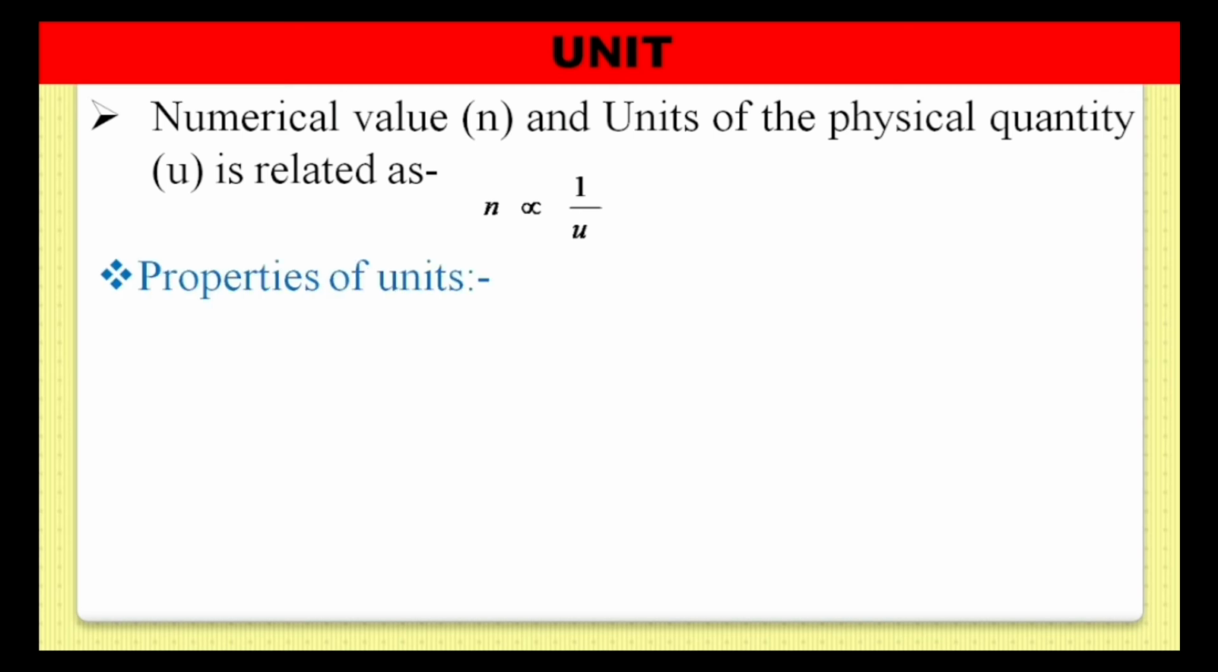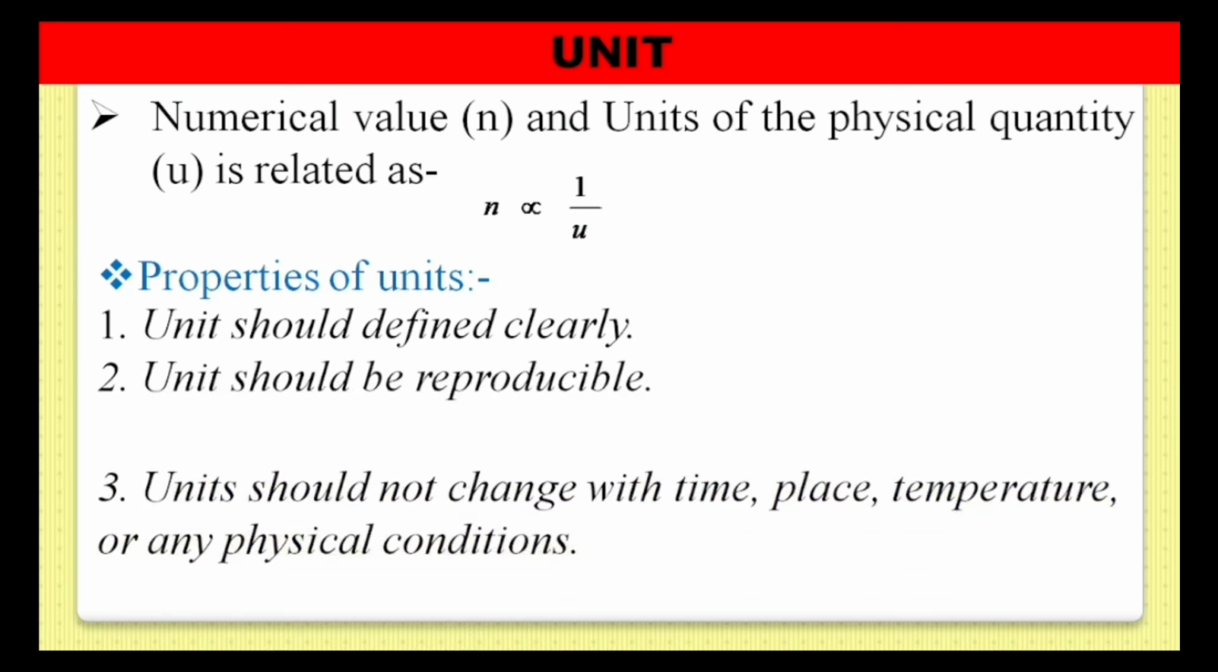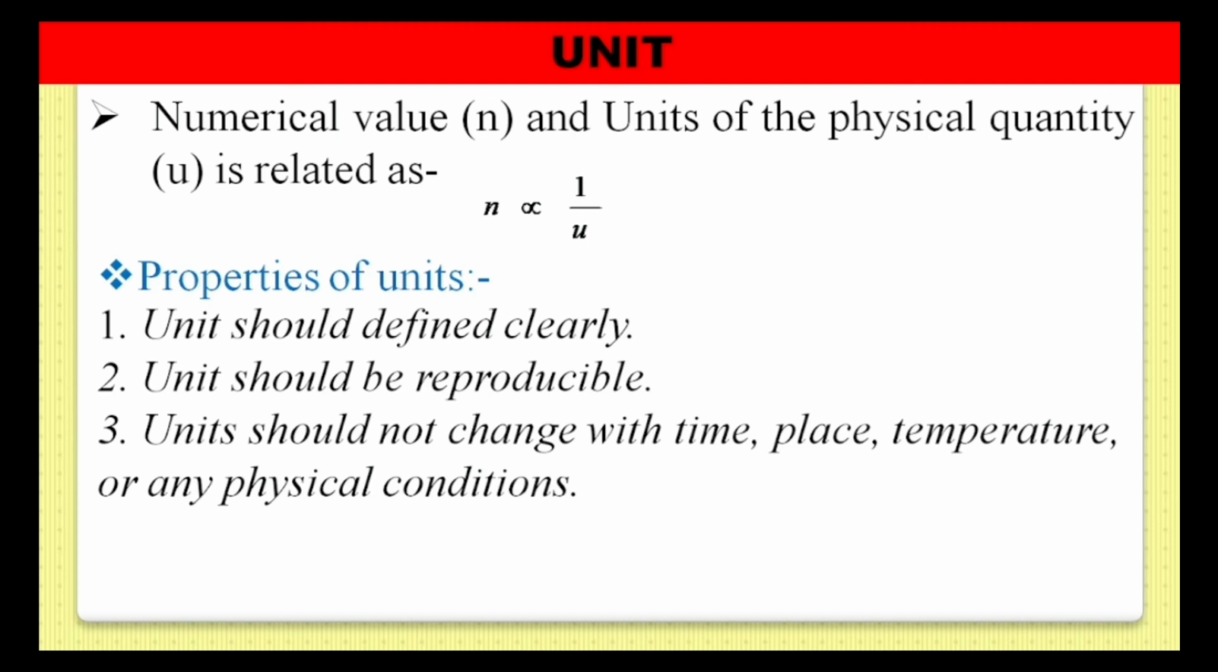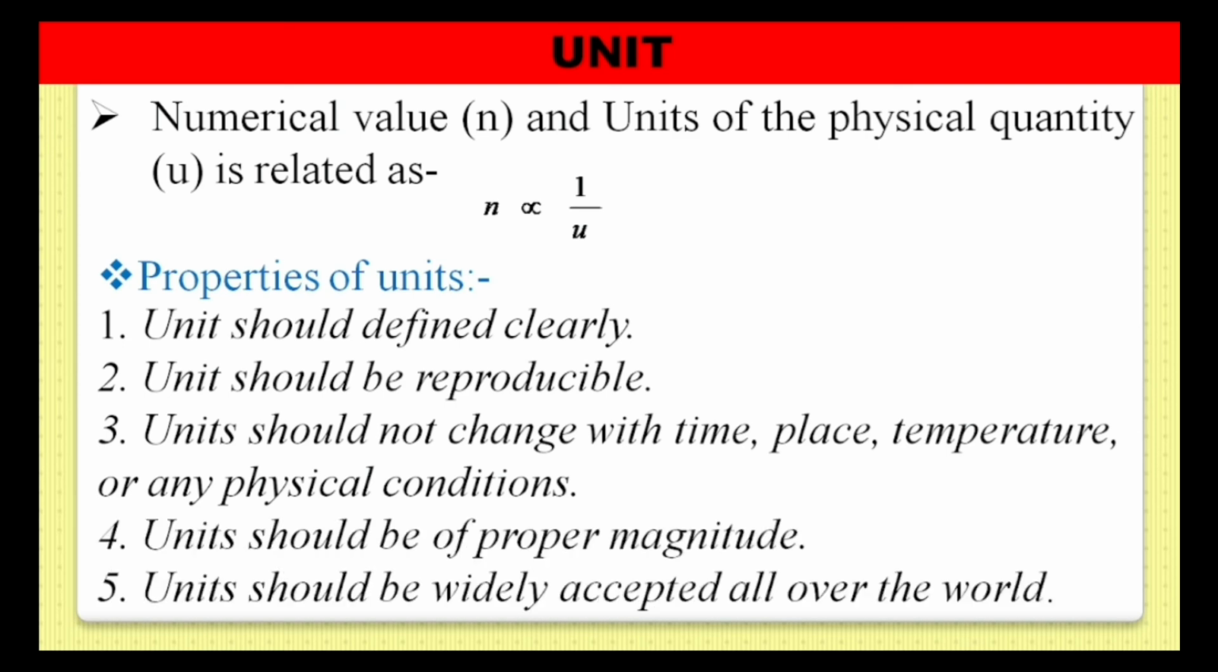Let's see the properties of units. There are some properties of units. First, units should be defined clearly. Second, units should be reproducible. Next, units should not change with time, place, temperature or any physical conditions. Next, units should be of proper magnitude. And next, units should be widely accepted all over the world. These are the properties of units.